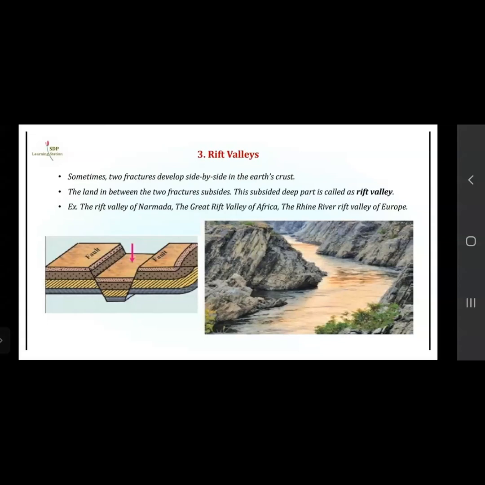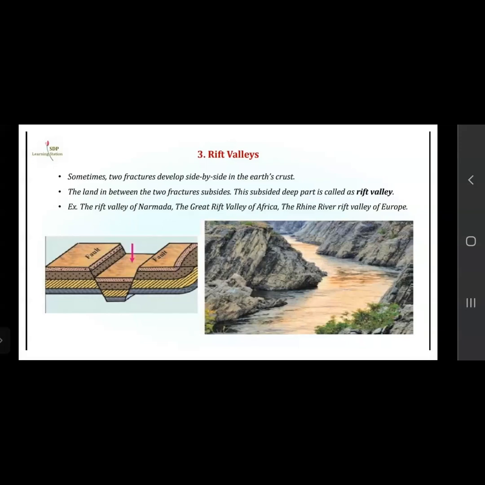Now the rift valleys. Sometimes two fractures develop side by side in the Earth's crust. The land in between the two fractures subsides. Now it is not lifted up, but it is subsiding down. This subsided part is called a rift valley.